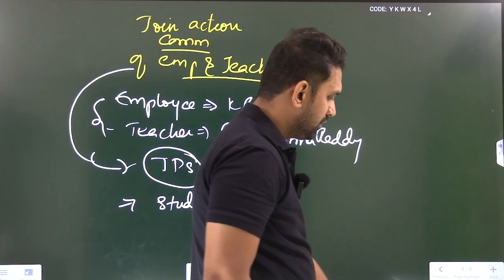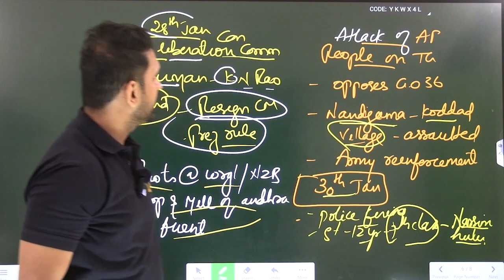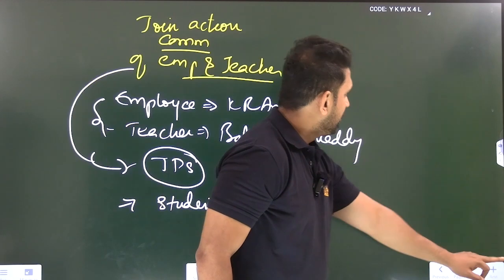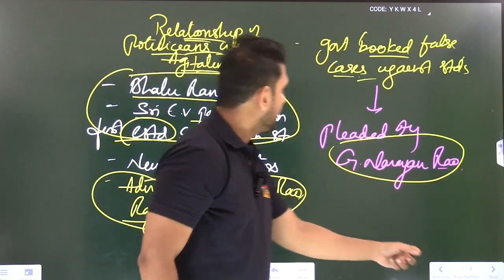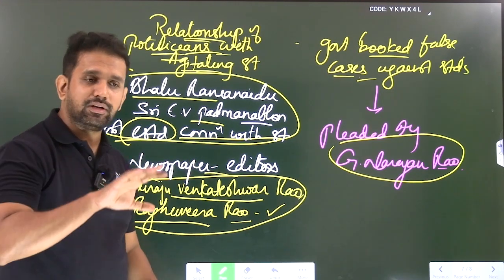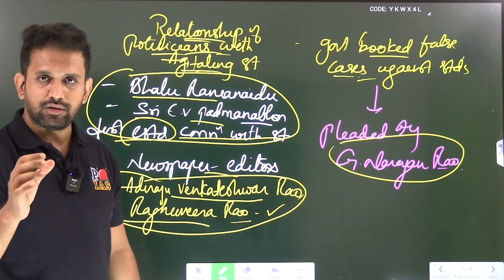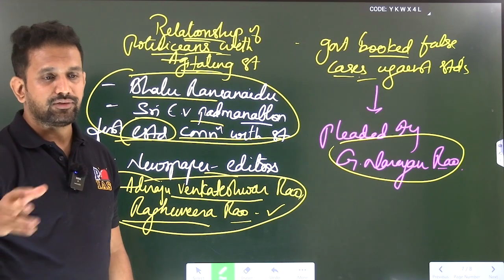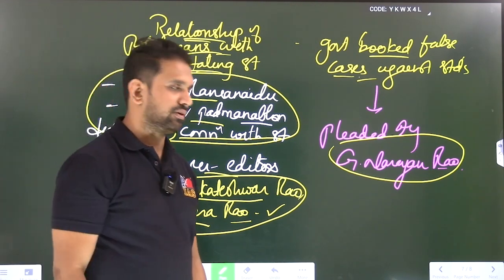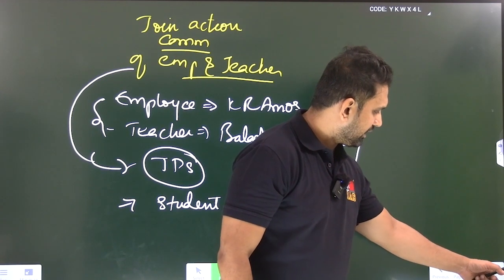Okay. Now we are here. Where is our date? 28th January, and we went till 30th January, which is also over. The formation of this Telangana Association of Employees and Teachers, I have a different PPT for it. Role of Telangana employees, role of women, role of lawyers, role of doctors. A separate PPT is there, and in that we will discuss in much more detail. Now we are going into the sequence. Separate topics are there for it, don't worry. Their year, month, date, all that we will discuss. Okay, 30th January we have come.